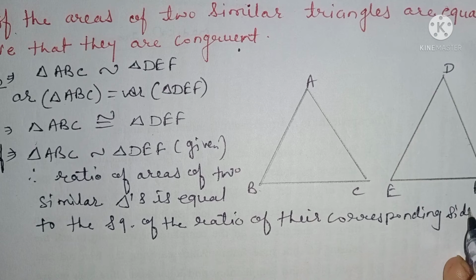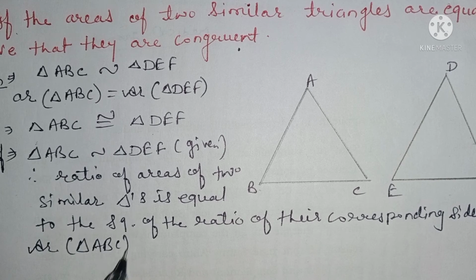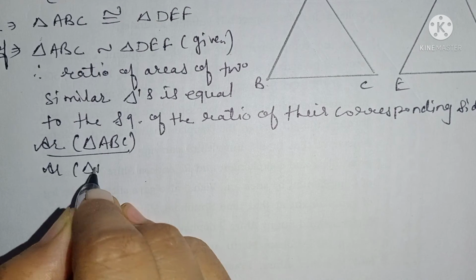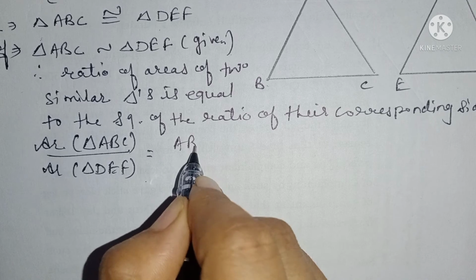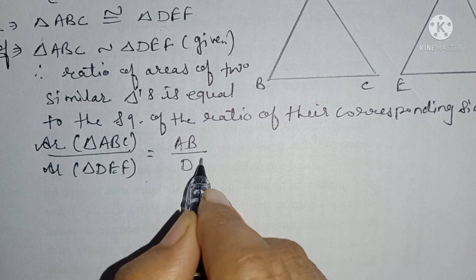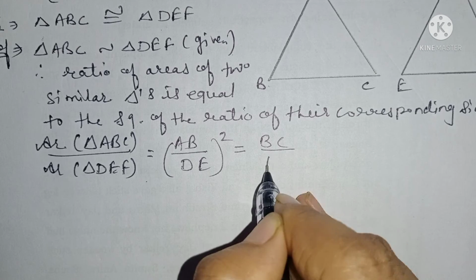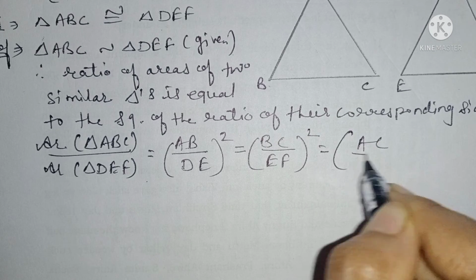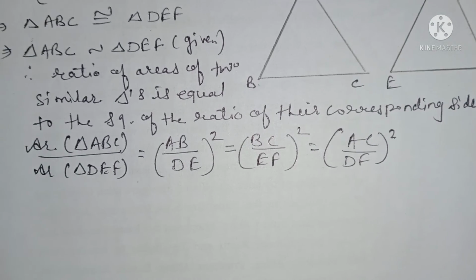So by this theorem we can write area of triangle ABC upon area of triangle DEF is equal to the ratio of their corresponding sides, AB upon DE square is equal to BC upon EF square is equal to AC upon DF square, isn't it?